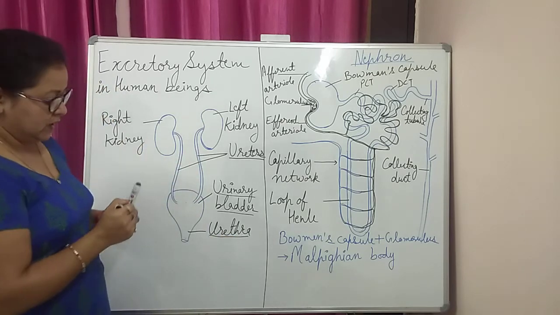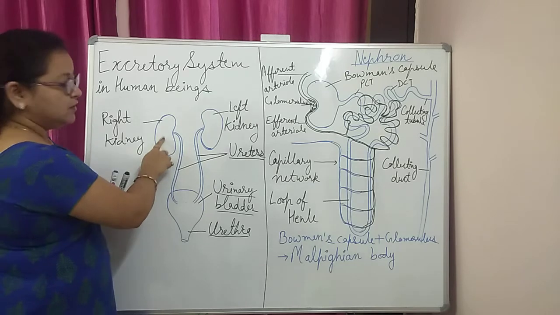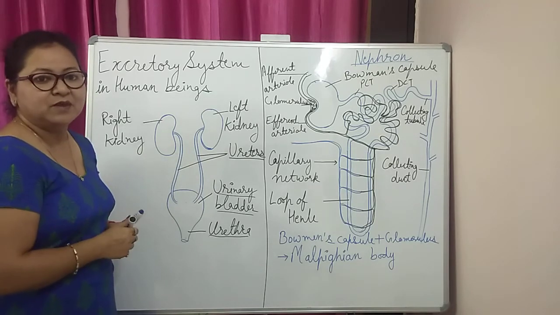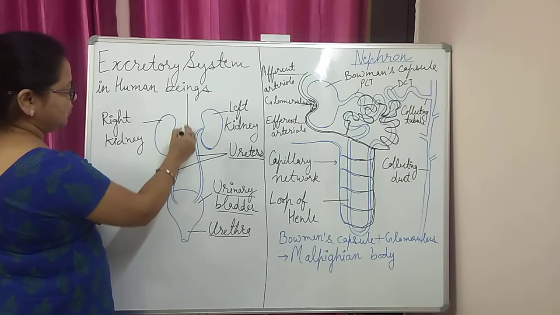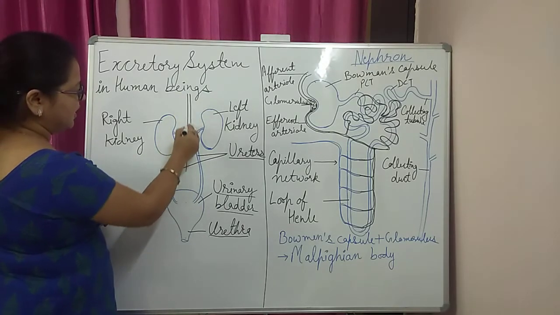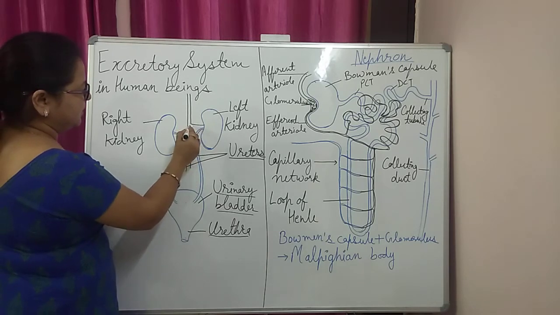Here I told you that the kidney works for the separation of waste from the blood that enters the kidney. If I can show you the artery that brings the blood to the kidney, like this.